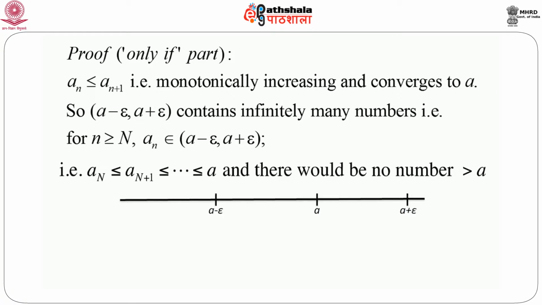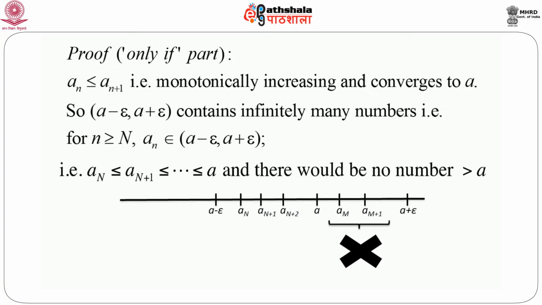Let's see the following diagram. Here is the line, and here the value of A lies. For a fixed, preassigned positive quantity epsilon, we can always have the two points A minus epsilon and A plus epsilon. Now my claim is that whenever n is greater than or equal to capital N, the sequence a_n enters the interval. That means a_N is greater than A minus epsilon, and since it is monotonically increasing, a_{N+1} is greater than or equal to a_N. Similarly, a_{N+2} is greater than or equal to a_{N+1}, and so on.